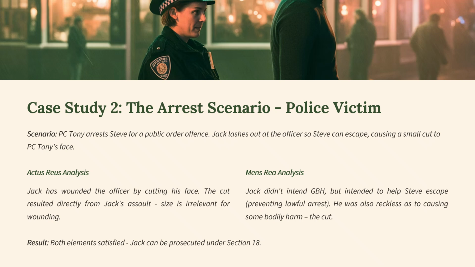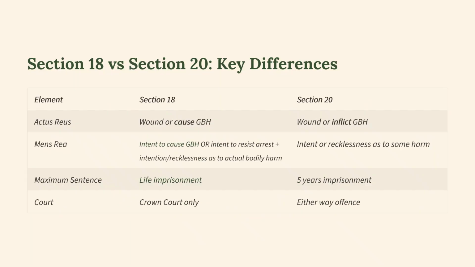Look at the mens rea. Jack didn't intend GBH, but intended to help Steve escape, preventing lawful arrest. He was also reckless as to causing some bodily harm. That's the cut. So both elements are satisfied. Jack can be prosecuted under Section 18. Remember, this is where you have a police officer as a victim. So you can see, hopefully, Section 18 versus Section 20 key differences.